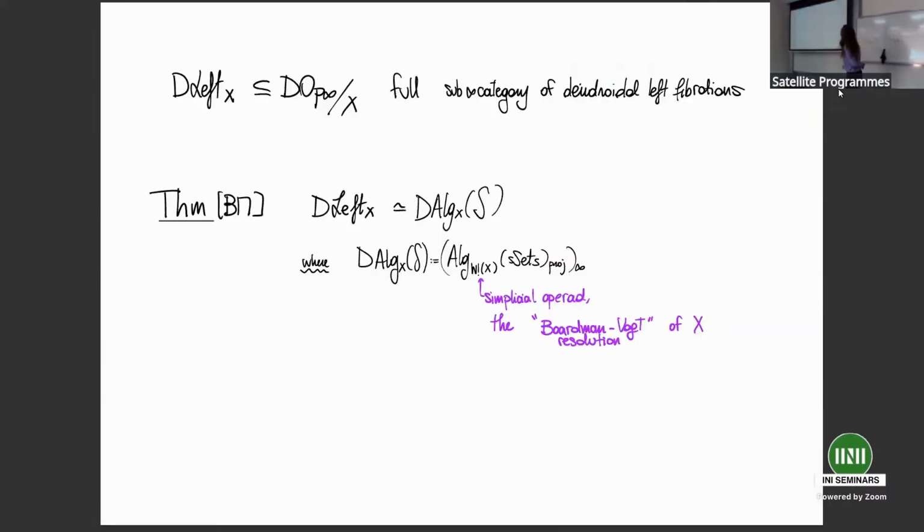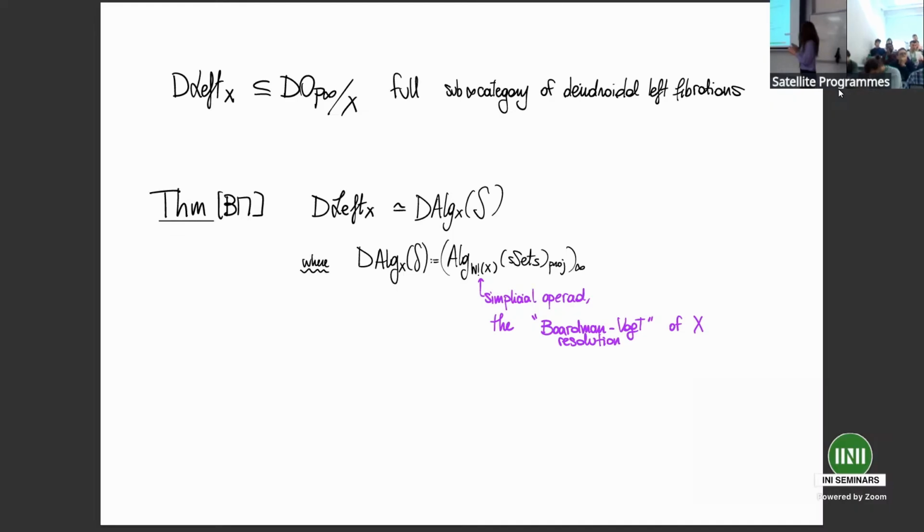Okay. And we define dendroidal left fibrations as the full sub-infinity category of dendroidal infinity operads over X. Then it is a result, as I was mentioning before, of Boavida de Brito and Moerdijk, that dendroidal left fibrations are equivalent, as an infinity category, to space-valued algebras over a dendroidal infinity operad.